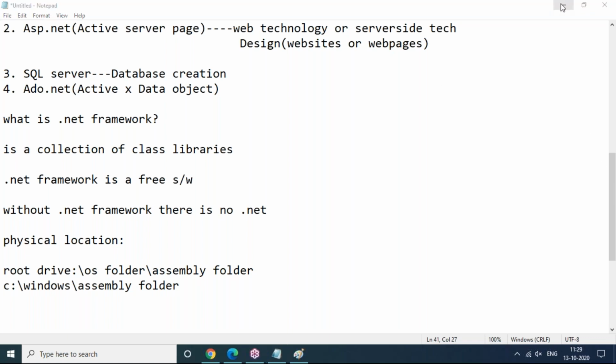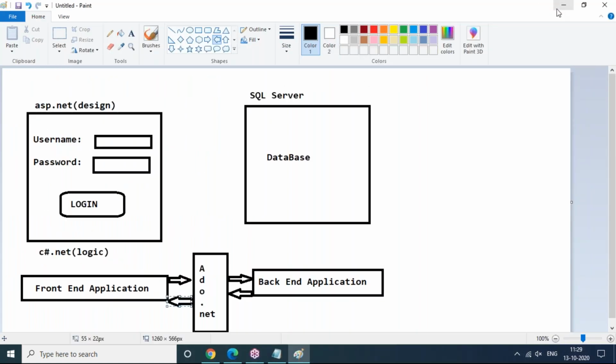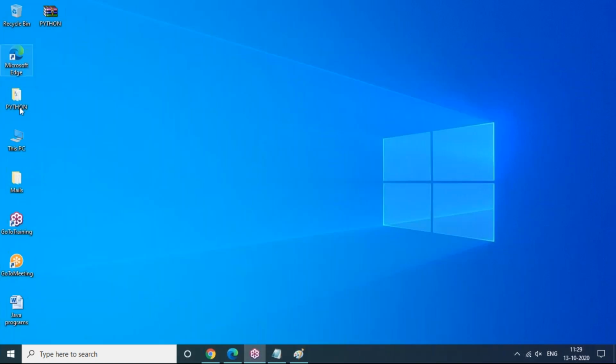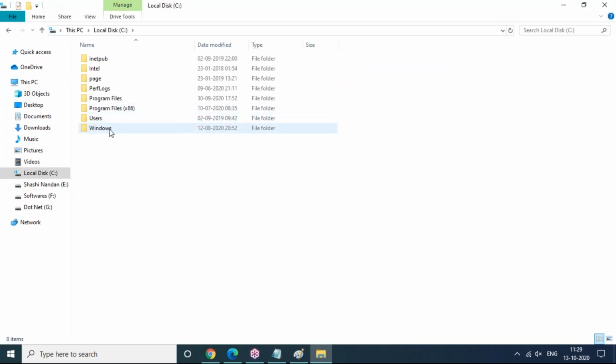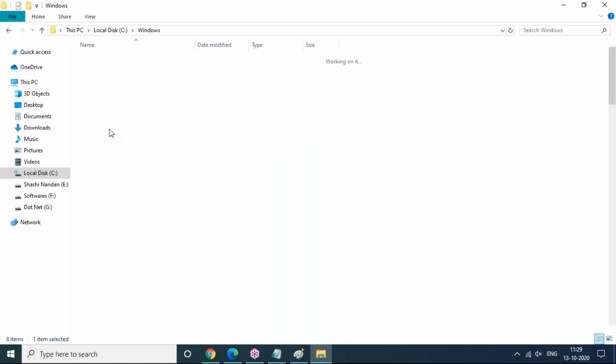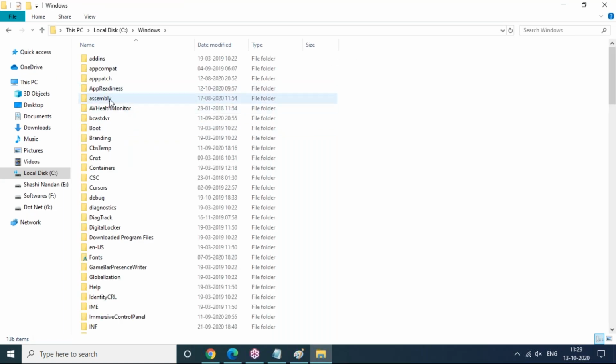So let's see this clearly. Let's flip to C drive immediately. Double click on My Computer, then C drive and the Windows folder. It's my operating system folder, and there is an assembly folder. You will be able to notice that assembly folder here.